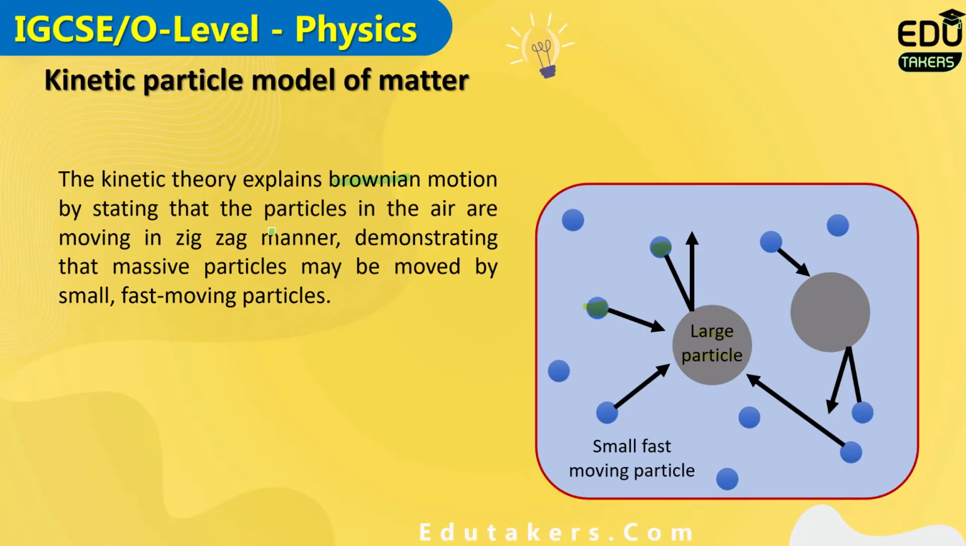moving in a zigzag manner, demonstrating that the massive particles, meaning the smoke particle, may be moved by the small fast moving particle. You know that the small moving particle, just like the gas, collides with the massive particle, which is the smoke particle. So because of this collision, the smoke particle moves in any random direction, which is the Brownian motion.